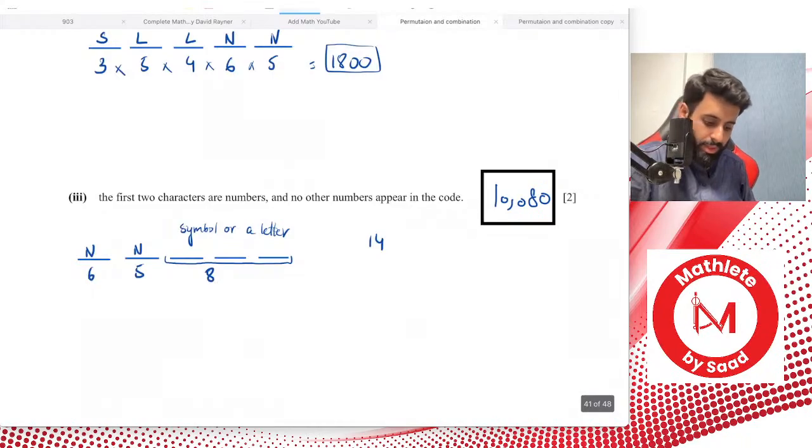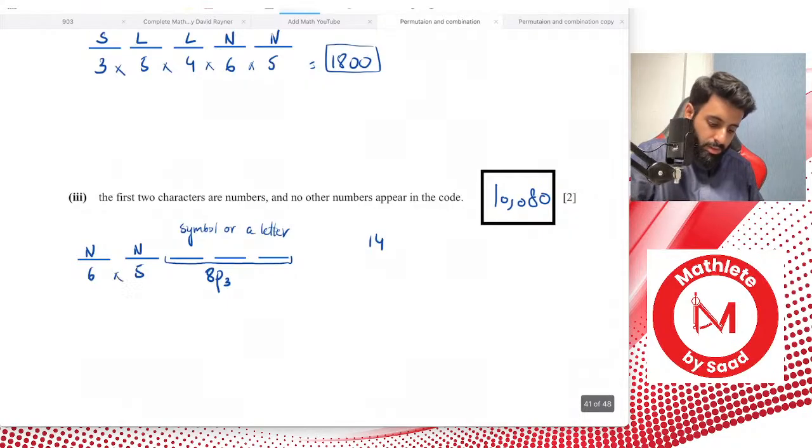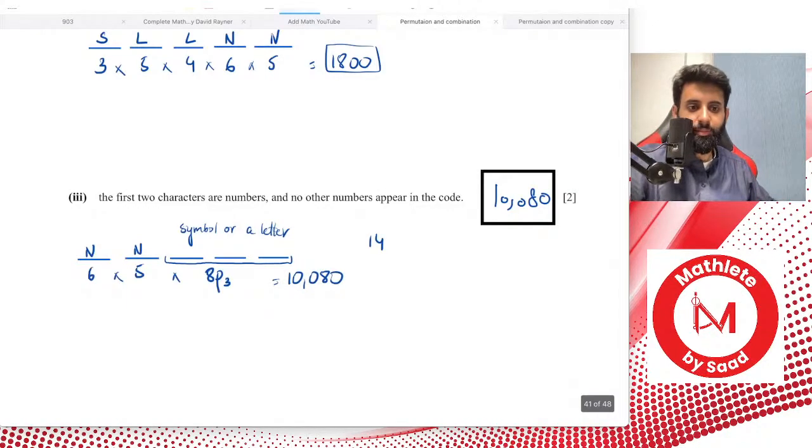options to choose from. And how many are you basically selecting? So that's 3. Okay, so let's work this out. 6 into 5 into 8 P3. So that's equal to 10,080. Why not 6? Because if you choose a number or anything, if you choose it once, you can't choose it again. That's why.